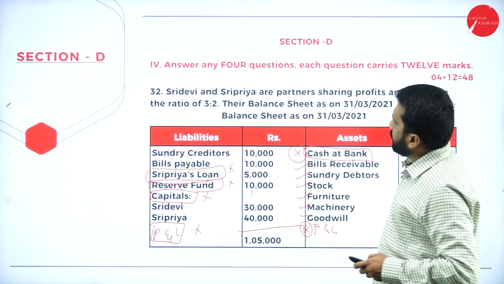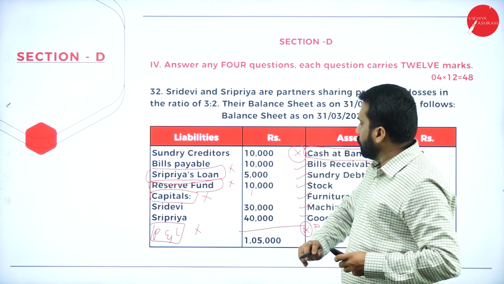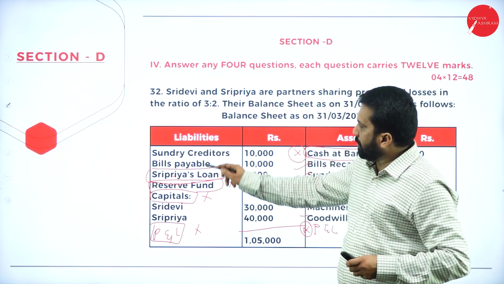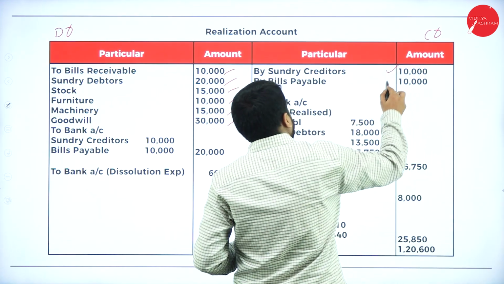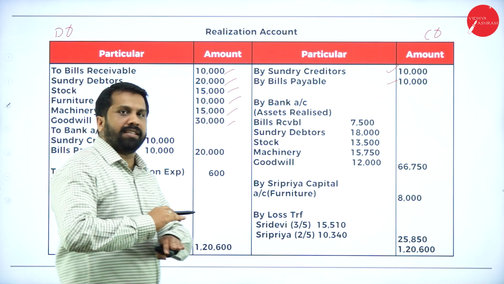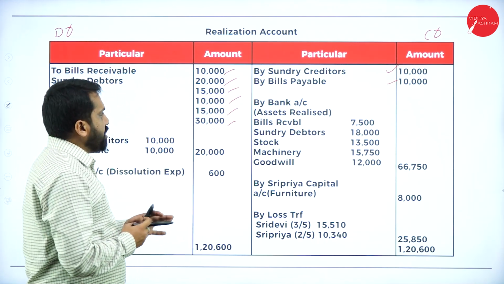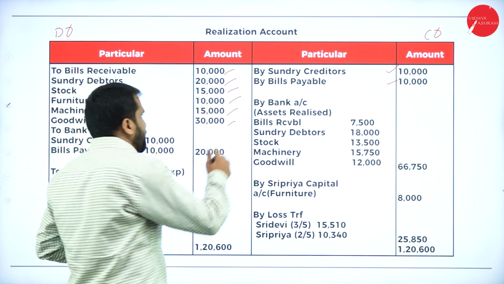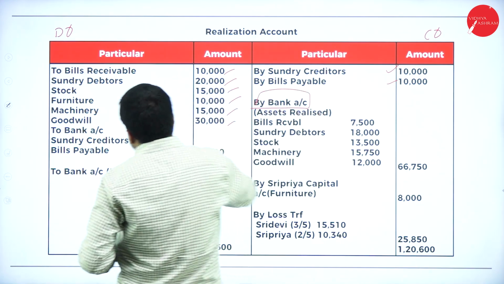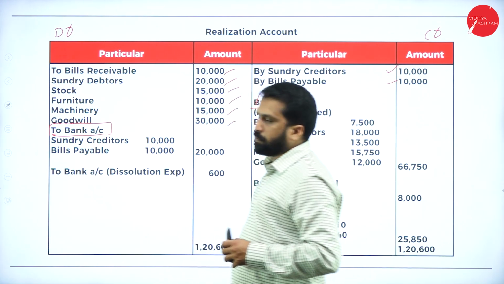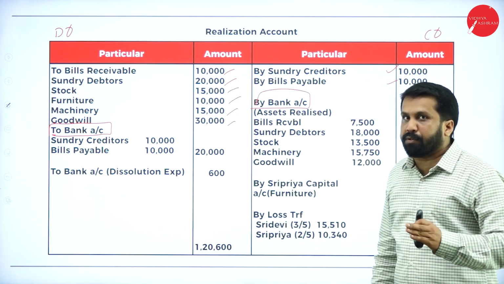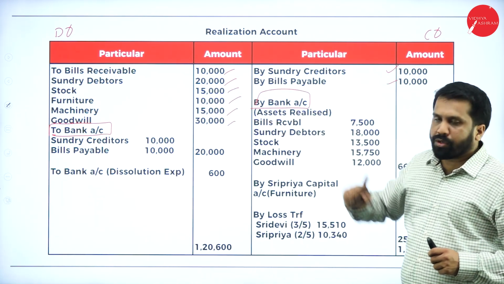Similarly, for your liabilities, we get only 1, 2. Only 2 we'll get. So liabilities also we copied. Your step 1 is completed. Once you have copied everything, this side it will be by bank and this side it will be to bank. The second step: after copying, what are you supposed to do? By bank, to bank.